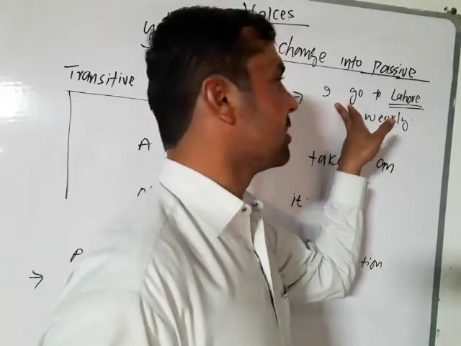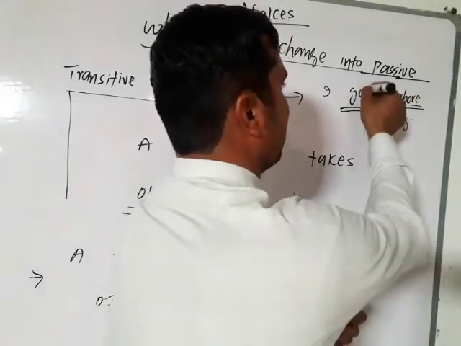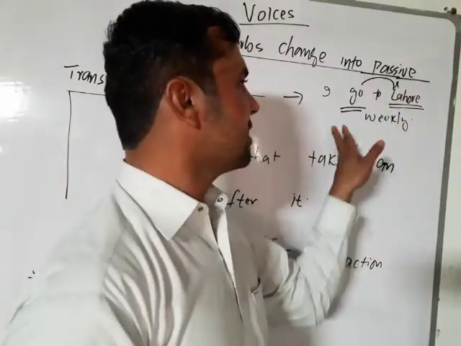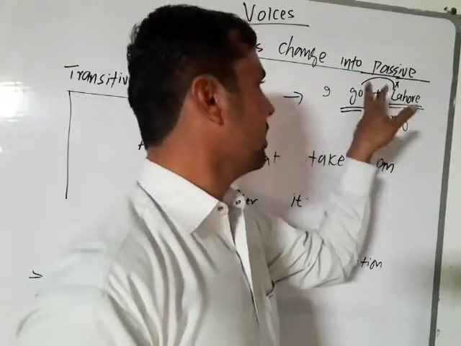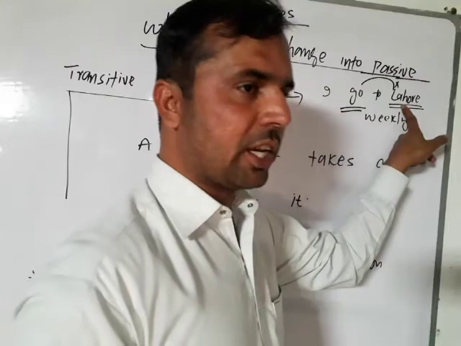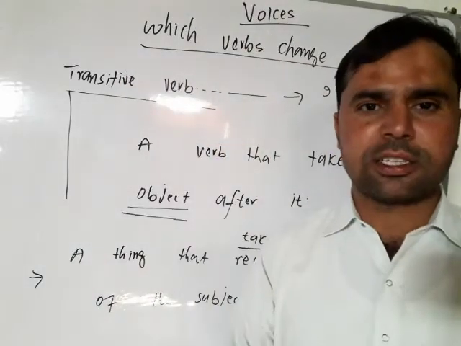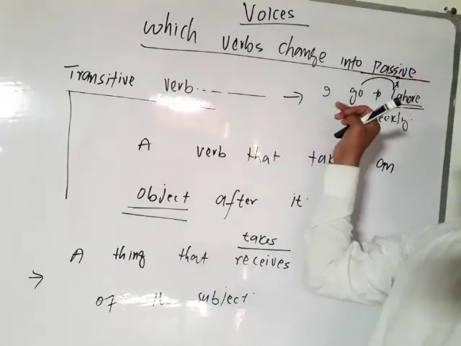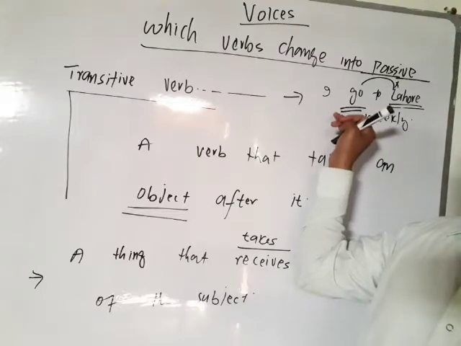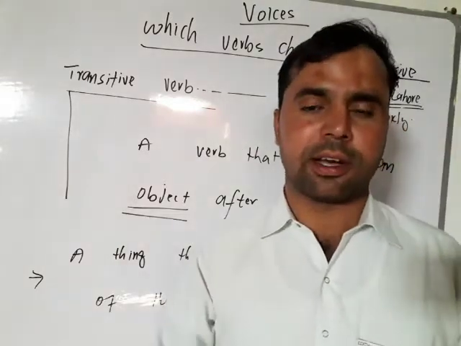this sentence because the action of going will not transfer to Lahore. It only tells us about the destination of the verb going. So it means it is not an object. And when the sentence has no object, it means that this is not a transitive verb, it is an intransitive verb, and this sentence cannot be changed into passive voice.